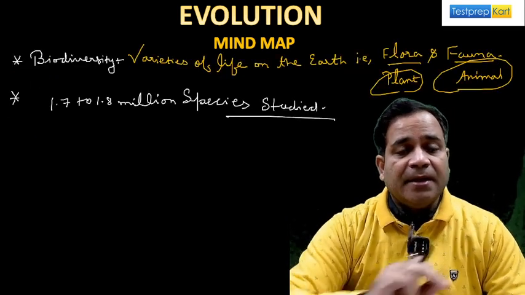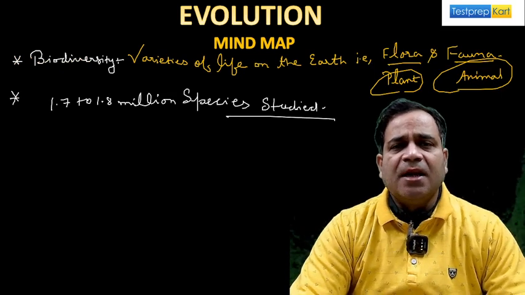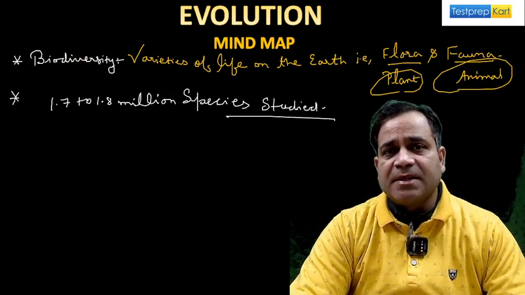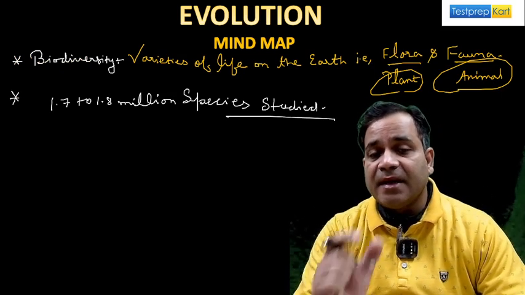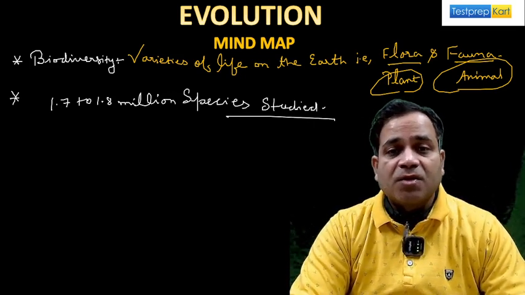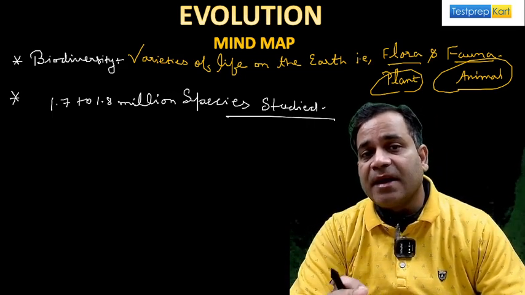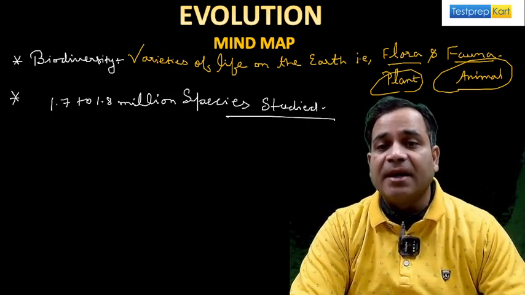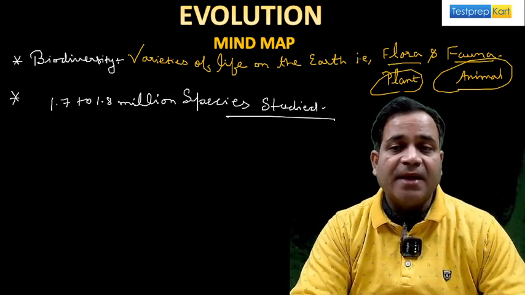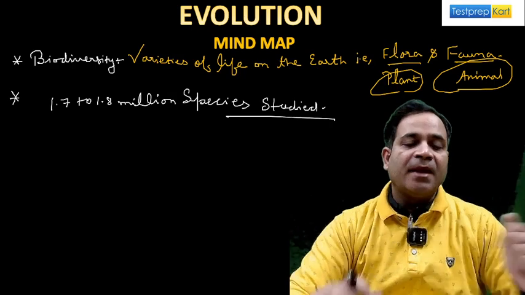Now, we already know that there are diverse living organisms in our surroundings, my dear. That diversity of living organisms is known as biodiversity, my dear. Bio means life, diversity means varieties. So the varieties of life on earth are known as biodiversity, whether in plants or in animals, that is flora and fauna.